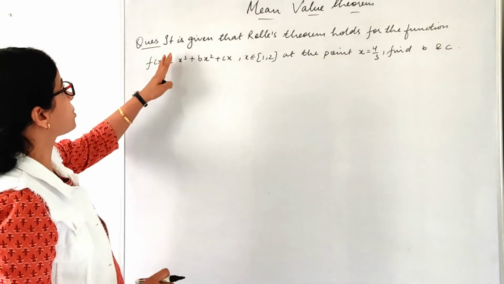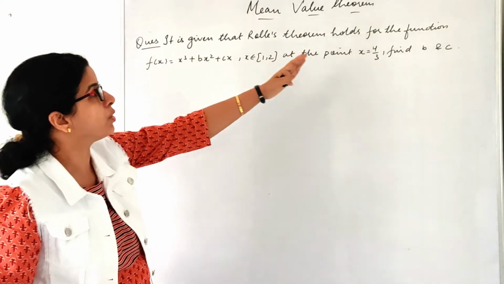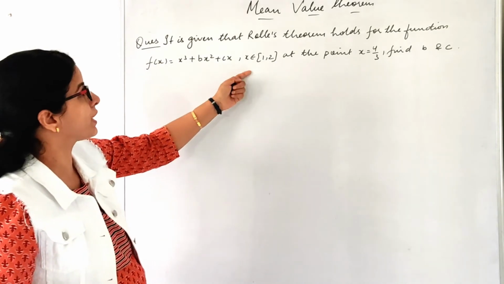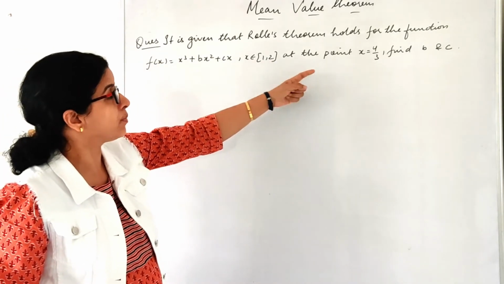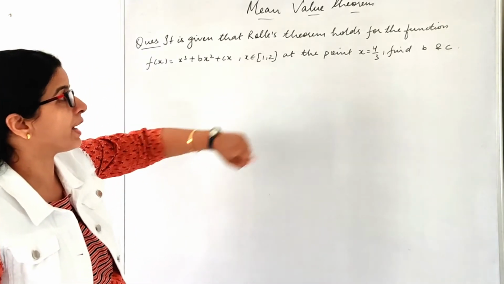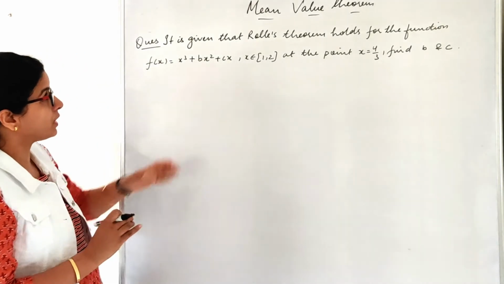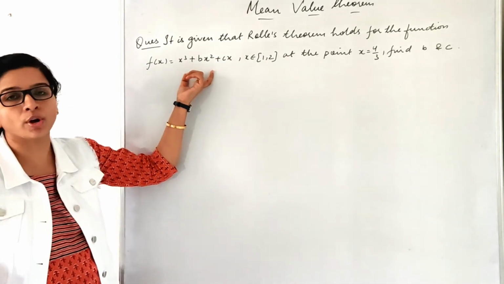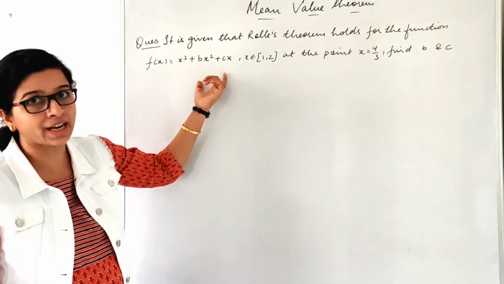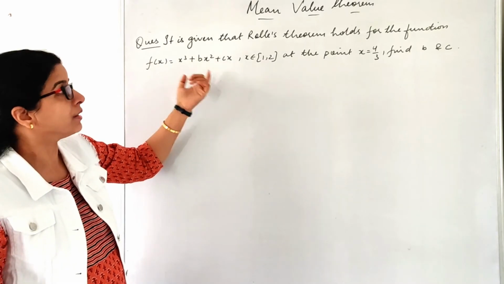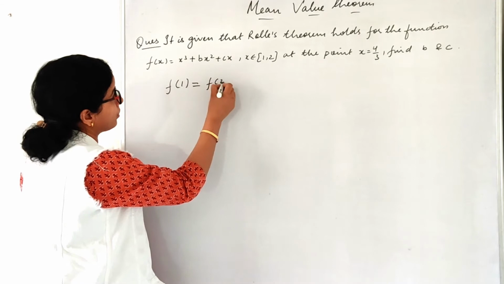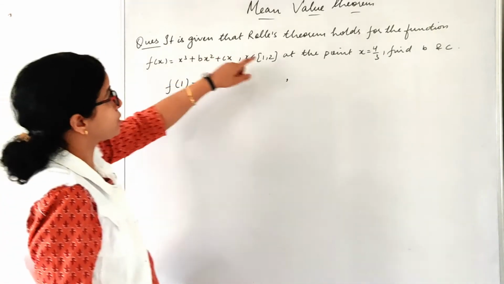Now in this question it is given that Rolle's theorem holds for the function f(x) equals x cube plus b x square plus c x for x belonging to 1 comma 2 at the point x equals 4 by 3. Find b and c. If Rolle's theorem holds good for this function, since it is a polynomial function, it will be continuous and differentiable, and the third condition f(1) would be equal to f(2), right? Moreover, it holds good at this point.